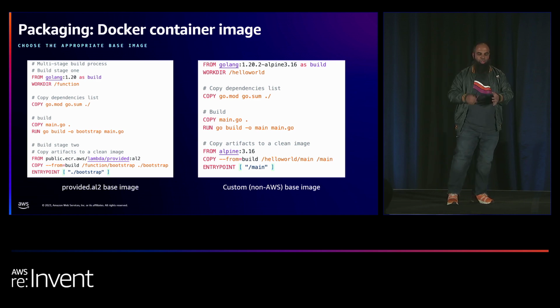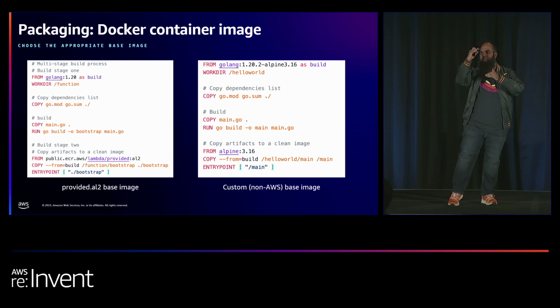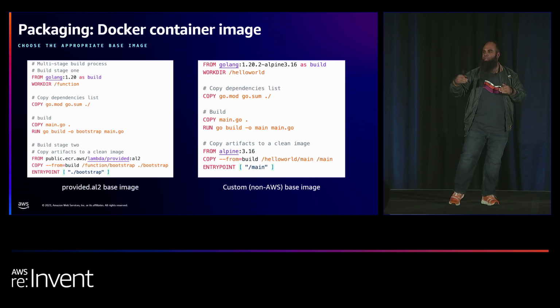Now, in this, you have two options. The first one is you can use the AL2 or the AL2023 base image. So all I need to do in my Docker image, I have a multi-stage build setup. I start with how to build the Go application. I write those commands inside. And then immediately after that, in the second stage, I provide the base image for AL2 or AL2023. And then afterwards say, okay, how do I actually execute this application from Docker?